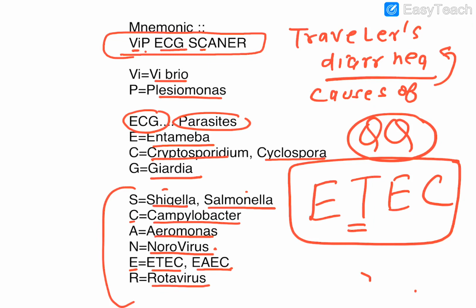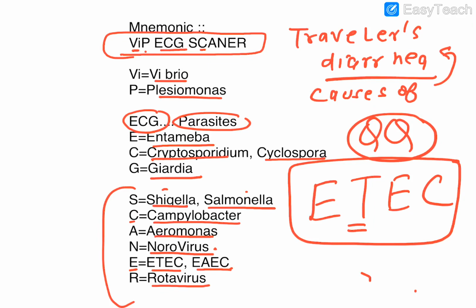They should be given bismuth subsalicylate. That is also being told, that they should have that prophylaxis before coming to the country having these particular bugs that cause traveler's diarrhea. So guys, remember, this mnemonic will help you to do the questions in PGI or AIIMS, and these are the various causes of traveler's diarrhea. The most important question might be, which is the most important one? The most important one is obviously ETEC. Okay, this is the most important one.